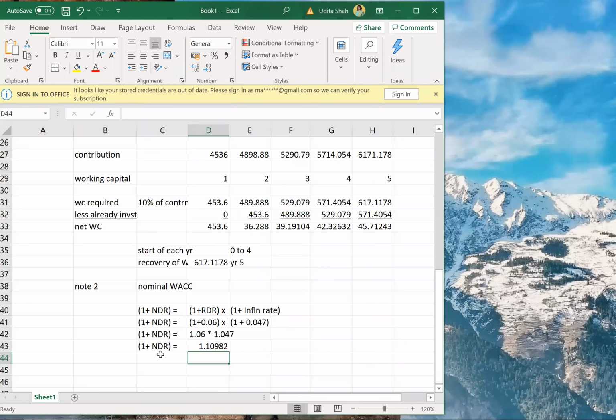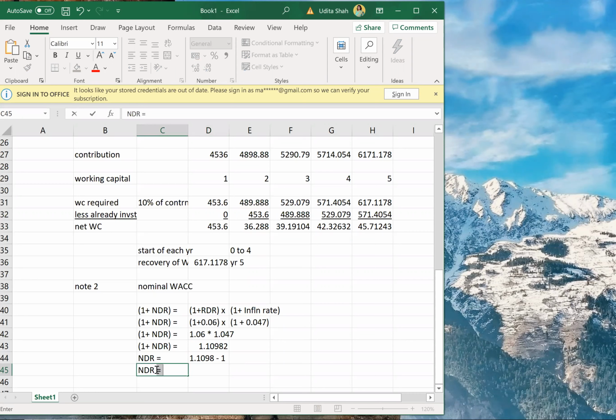But I don't want 1 plus NDR, I want NDR. So NDR equals 1.1098 minus 1. This 1 will come over here and become negative.